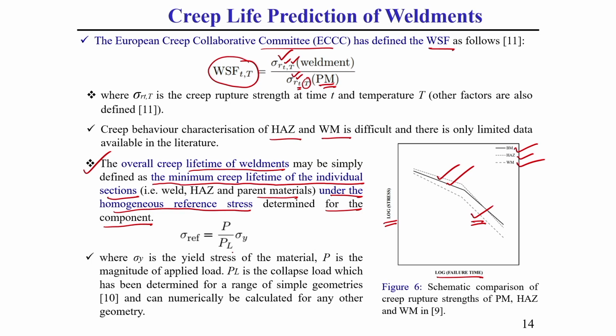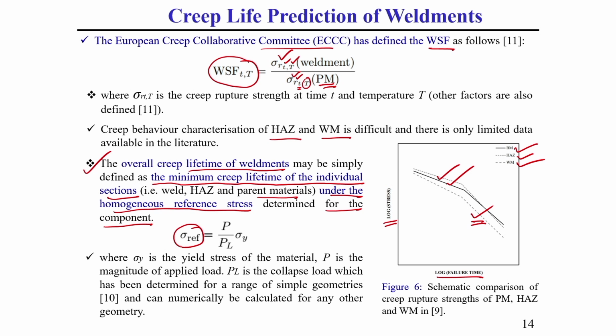From these 3 zones, whichever has the minimum creep life, that life is generally considered as the creep resistance or creep lifetime of that weldment. You should keep this in mind. Here I am defining the reference stress we need to consider for creep lifetime prediction.